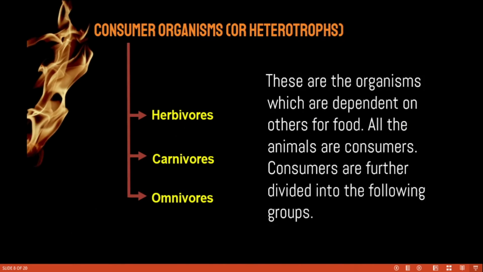Now, consumer. Before that, you have to know what a consumer is. Organisms which depend on others for food, because these types of organisms cannot make their own food. In consumers there are three types: herbivorous, carnivorous, omnivorous.